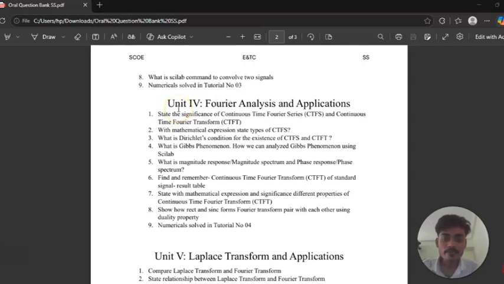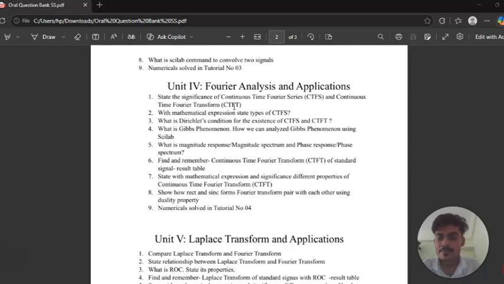After that, unit number 4, that is very important for signals and systems, that is Fourier analysis and applications. Unit number 3 is very important for unit number 4. Question number 1: state the significance of the continuous time Fourier series, that is CTFS, and the continuous time Fourier transform, that is the CTFT. Question number 2, that is important: with mathematical expression, state the types of continuous time Fourier series.